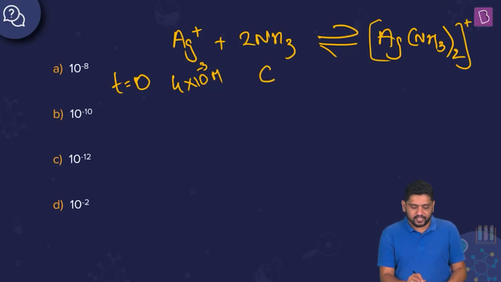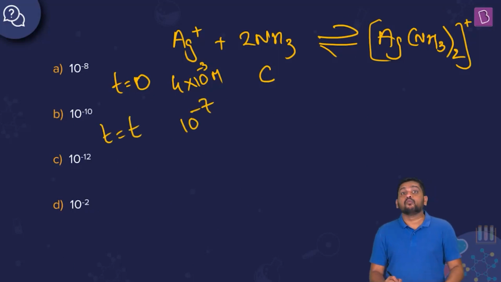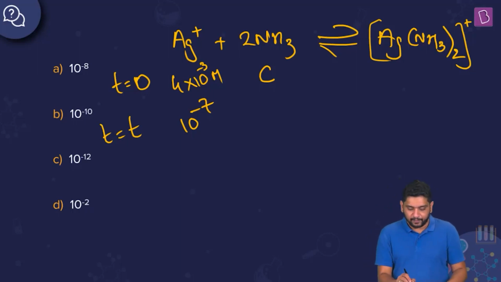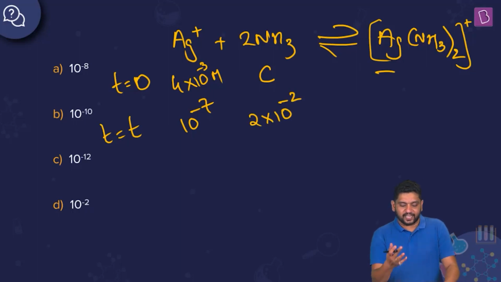But final concentration at time t equal to t, I know that Ag+ has become 10 to the power minus 7. How? Because we just said that precipitation is just avoided. So Ag+ into Cl- should be Ksp. Cl- is going nowhere, no complex, nothing is happening, so Cl- is still 10 to the power minus 3. So Ag+ has to be 10 to the power minus 7. And this ammonia concentration at equilibrium is given to us as 2 into 10 to the power minus 2. And obviously the complex wasn't there initially.